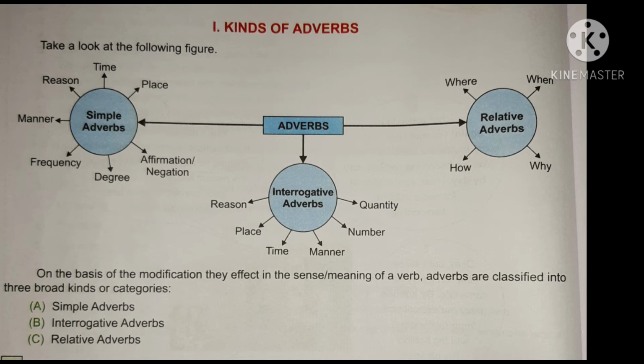And now we can go through simple adverbs. Even though the word is very simple, it has different branches. So simple adverbs we can again classify into different varieties. And the first type is the adverb of place. We can start with place. Adverbs of place are the words that indicate the place or site of an action or being. See, if I say one example, then you will easily find it out.